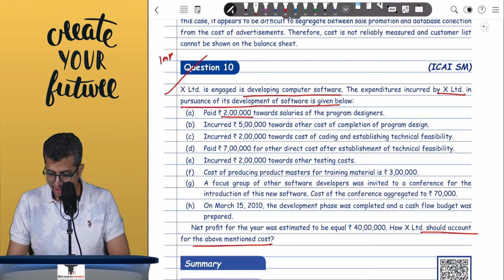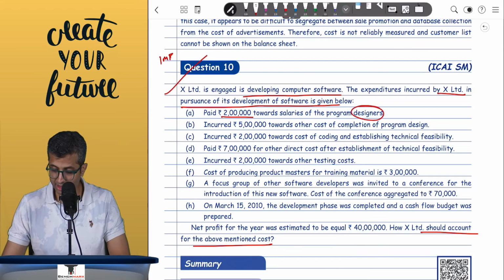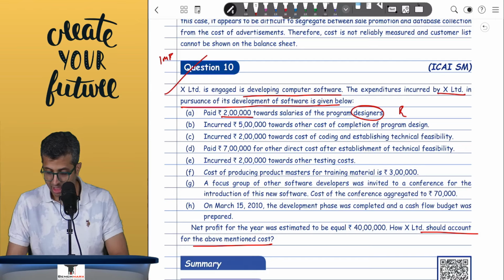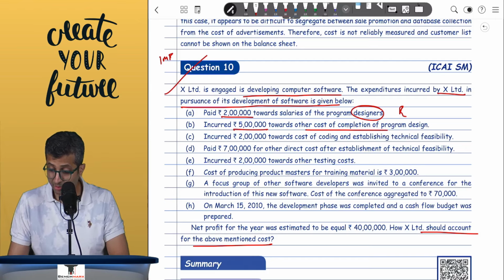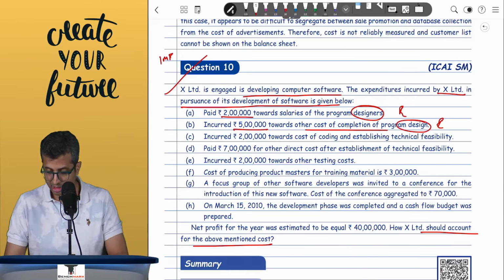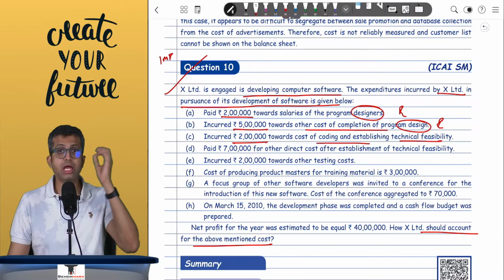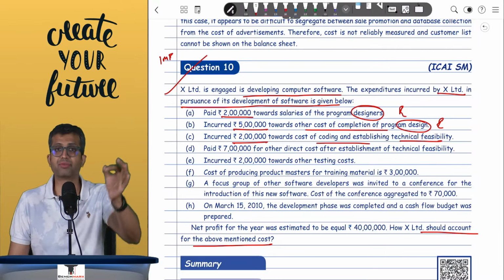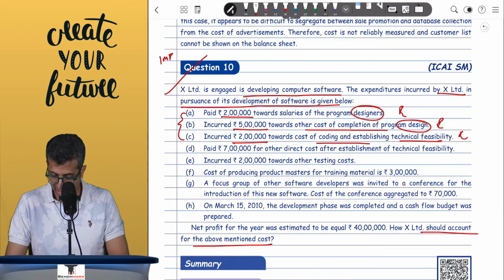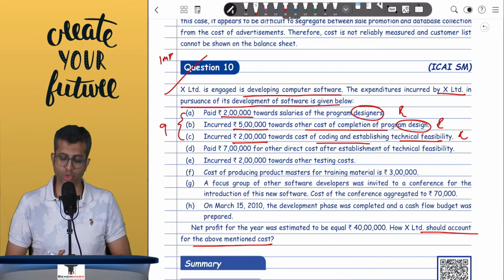So paid 2 lakhs towards salary of program designers. This will be research. Why? Because you are still designing the program. Then you will check for feasibility. 5 lakhs towards other cost of completing the program design. You are still developing the design which will be tested. Research. Incurred 2 lakhs towards cost of coding and establishing technical feasibility. This is a cost which is incurred till technical feasibility is established, and hence this is also in the nature of research. So total 9 lakh will go to the P&L as a research cost.